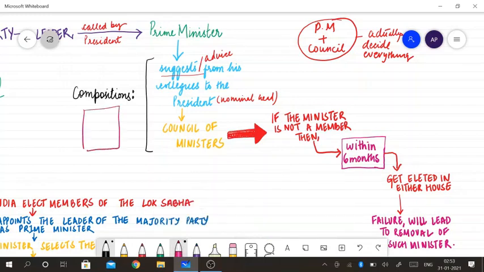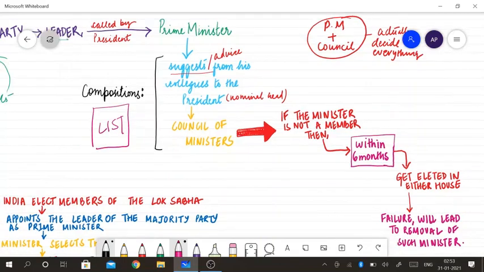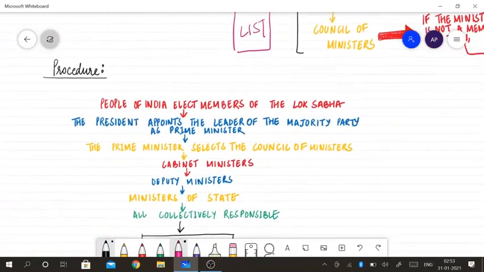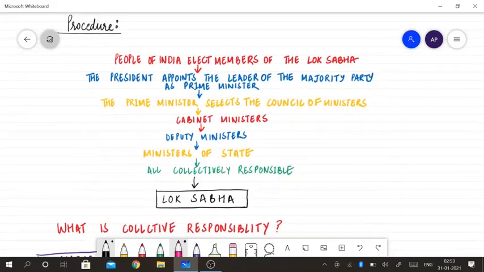So what is the procedure for the prime minister? We have the Lok Sabha. People of India elect members of the Lok Sabha.